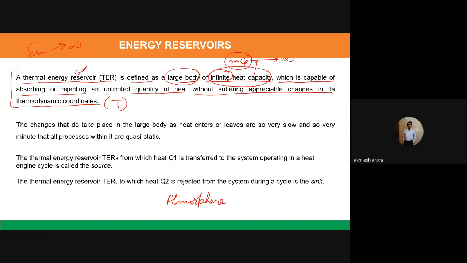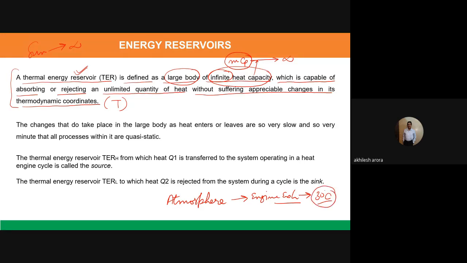We are continuously throwing engine exhaust into it. Okay, engine exhaust. So do you think there is appreciable change in its temperature? No, it's an infinite source of the heat capacity. So if the temperature of the surroundings is 30 degrees Celsius, throughout the day the vehicles are moving, they are throwing the exhaust gases at high temperature into it, but the temperature of the surrounding does not vary or change much.